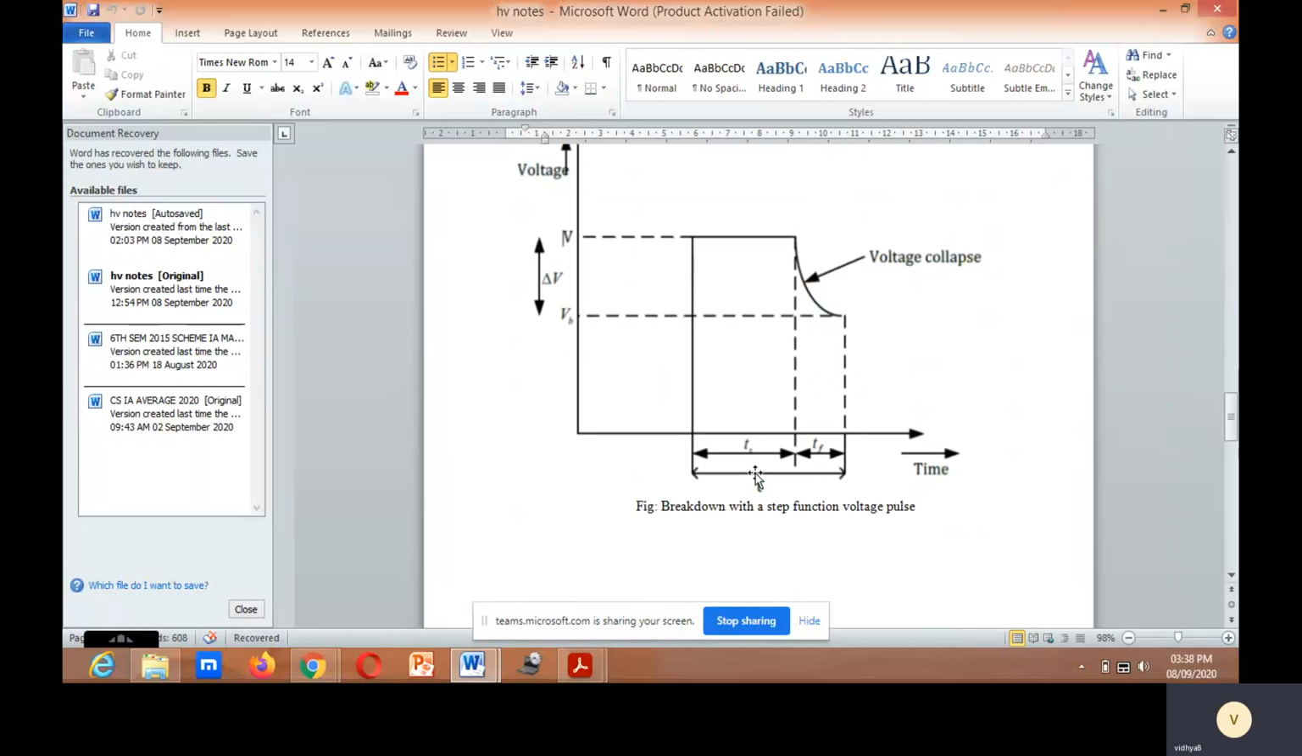This is the diagram of breakdown with a step function voltage pulse. This is Ts, the statistical time lag, Tf, the formative time lag, and total T.